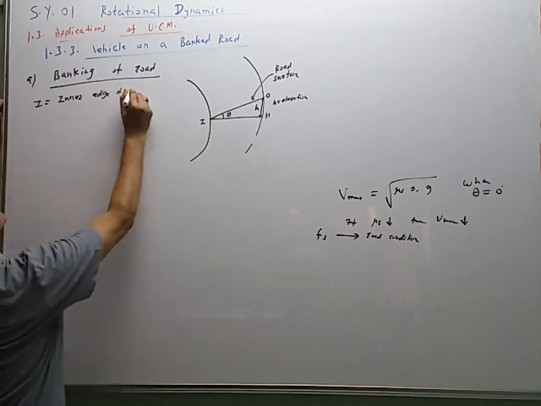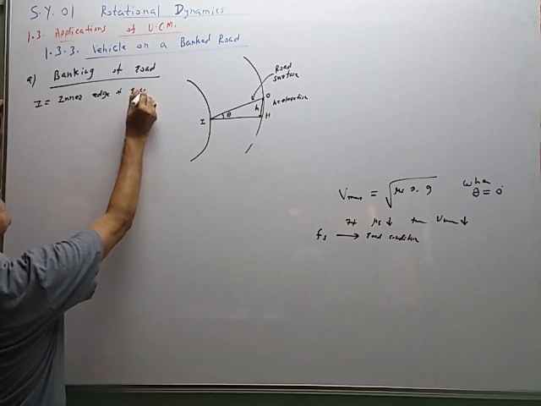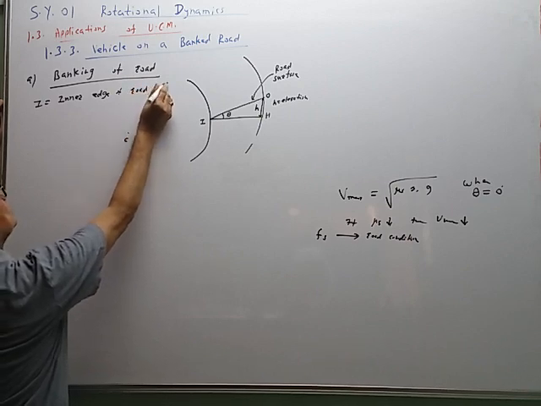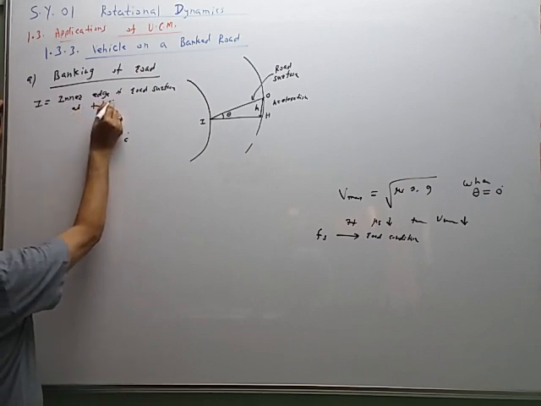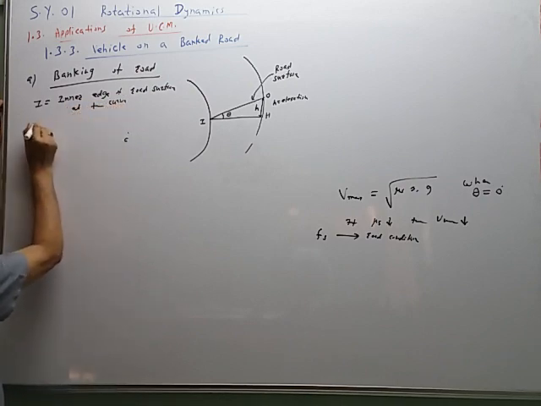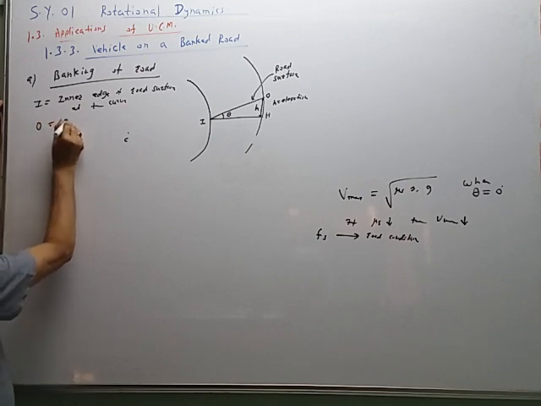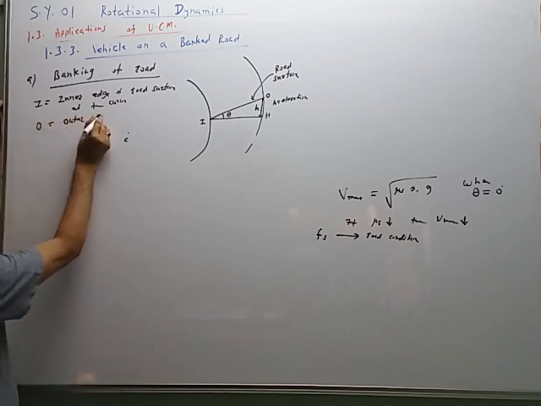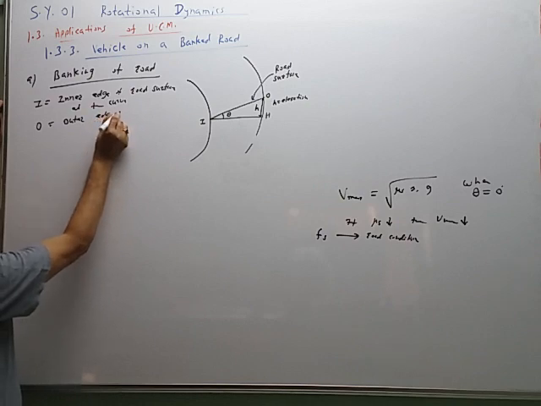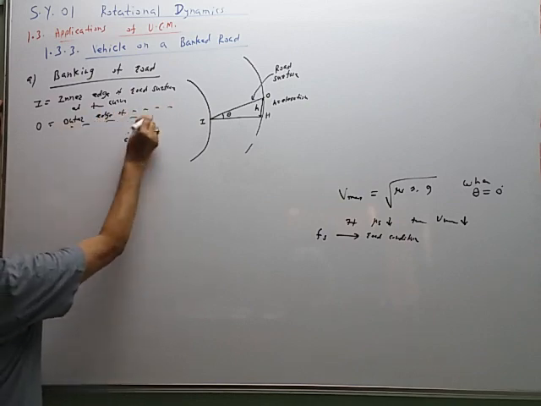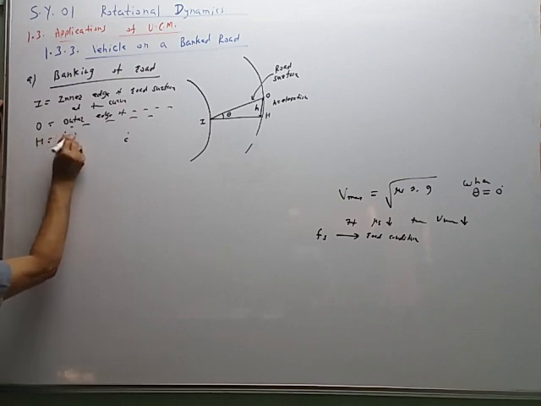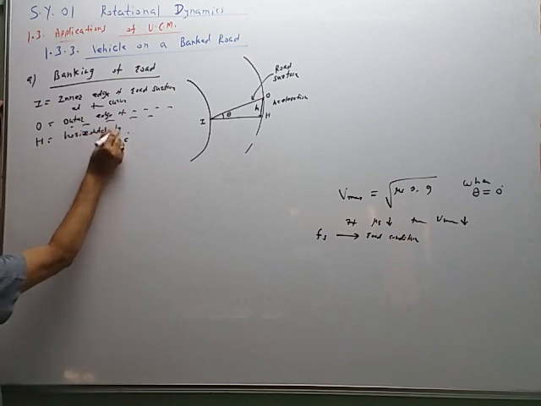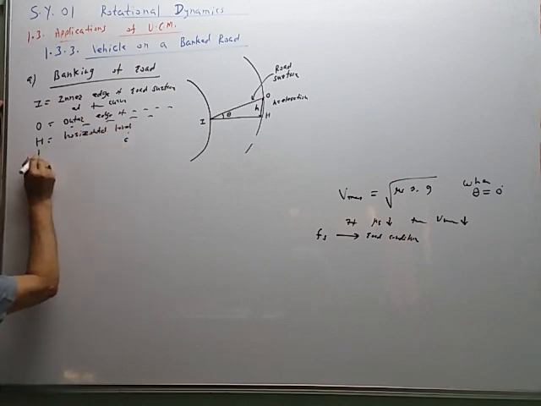I is equal to inner edge of the road surface at the curve. O is the outer edge of the road surface at the curve. H is equal to horizontal level.